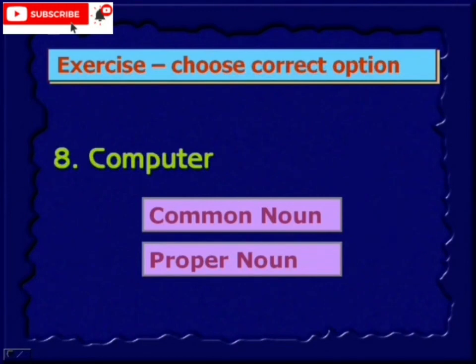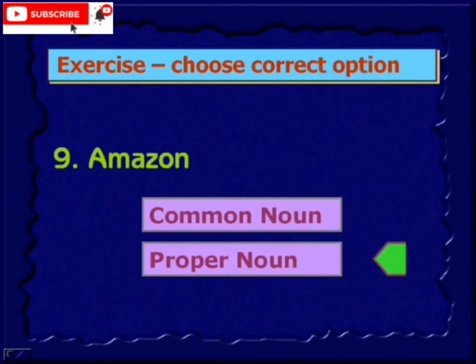Computer. So computer is a common noun because any computer is a general computer. Amazon. This one is a proper noun.